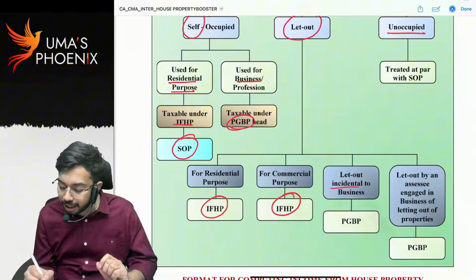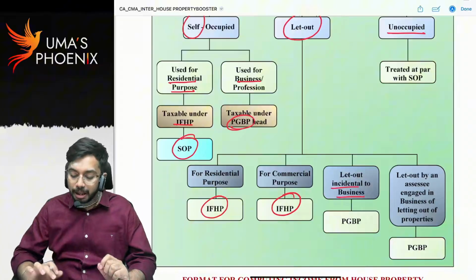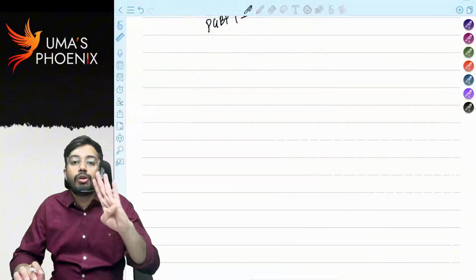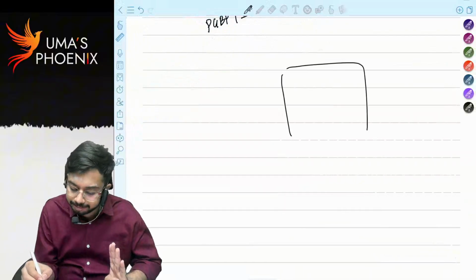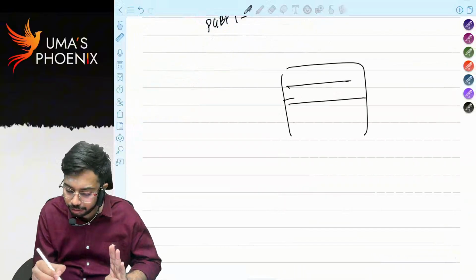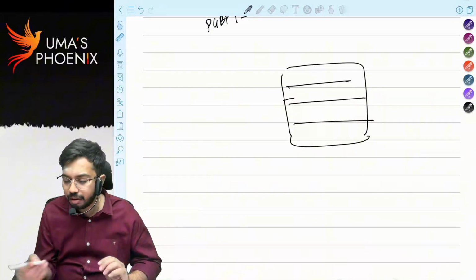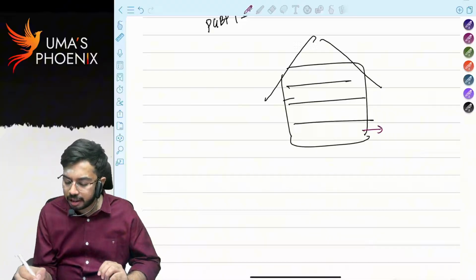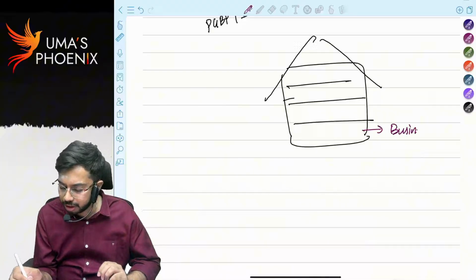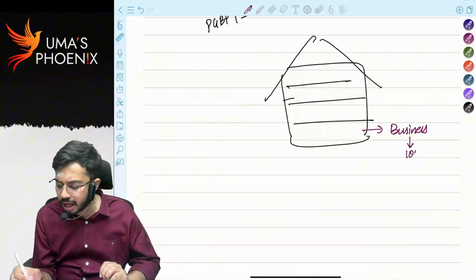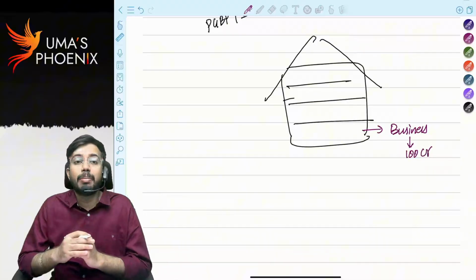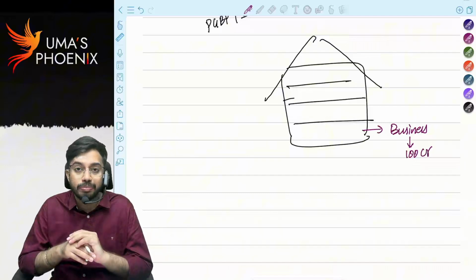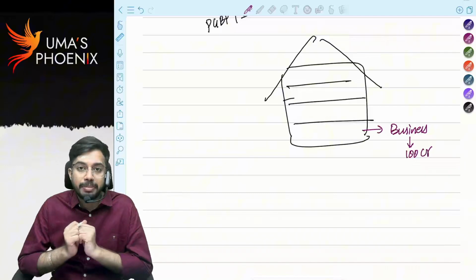Next, let out incidental to business. What do you mean by incidental to business? I constructed a 4 floors building. Here my business is there. Through this business, I am doing 100 crores turnover. The moment you do 100 crores turnover, immediately everybody's eyes will be on you. So I want to protect my business.